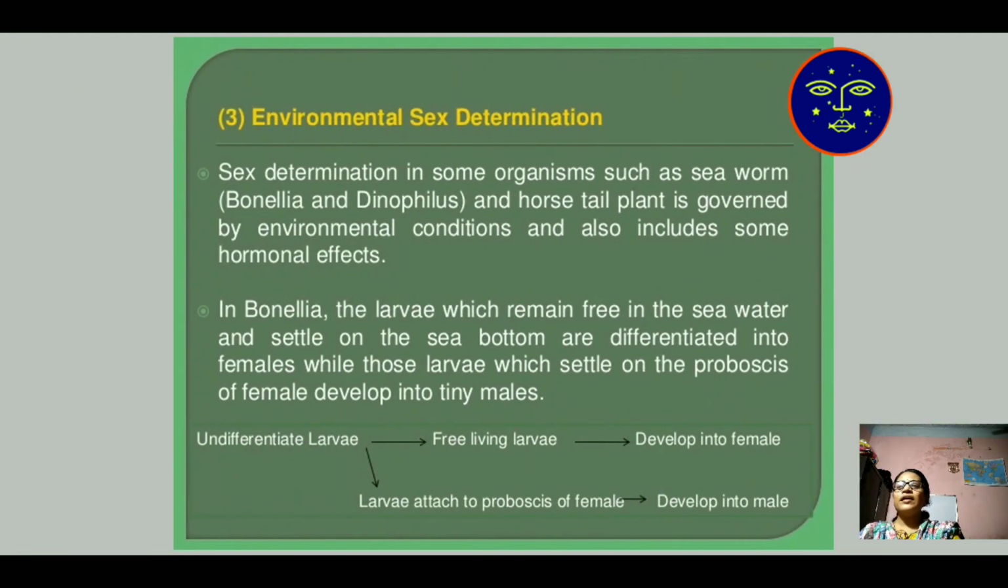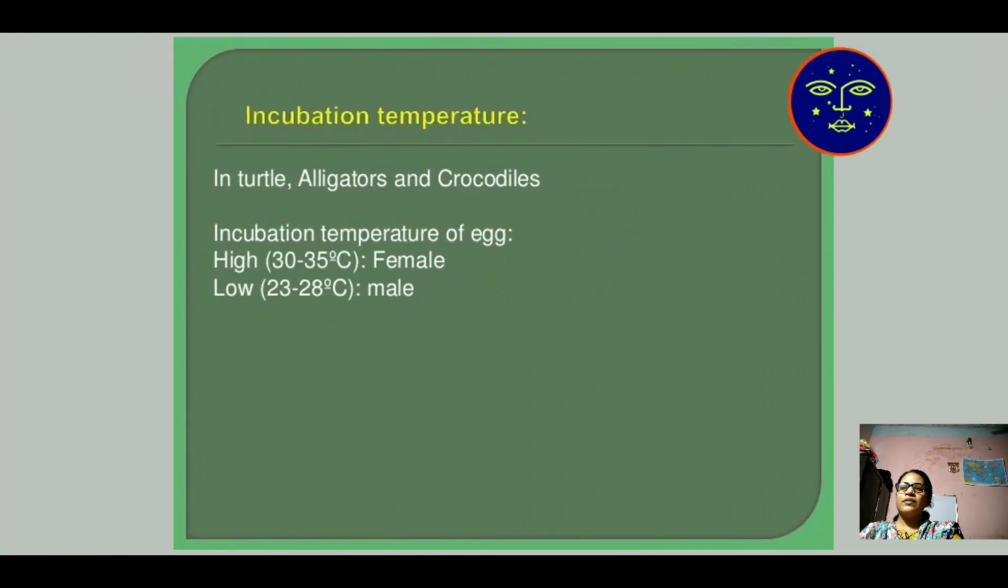Then comes environmental sex determination. Sex determination in some organisms such as sea worm and horsetail plant is governed by environmental conditions. In Bonellia, the larvae which remain free in the sea water and settle on the sea bottom differentiate into female, while those larvae which settle on the proboscis of the female develop into tiny males. Here environmental factors, such as pH of water and temperature, affect sex determination.